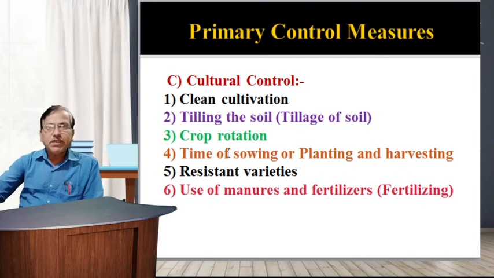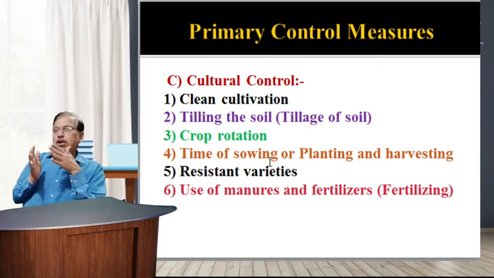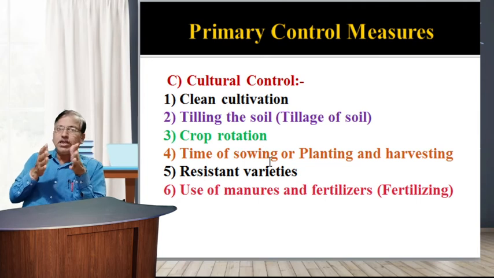Next, fifth in cultural methods, is resistant varieties. In this group, crop varieties or hybrid varieties are used that pests do not easily attack. Specific types of varieties or crop seeds are grown in your farm as resistant varieties.